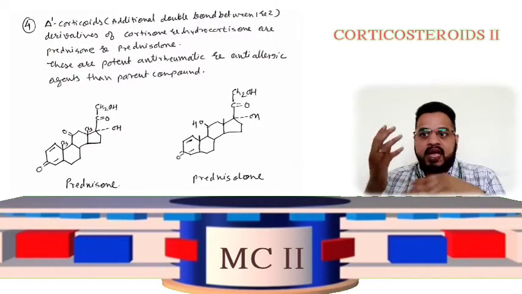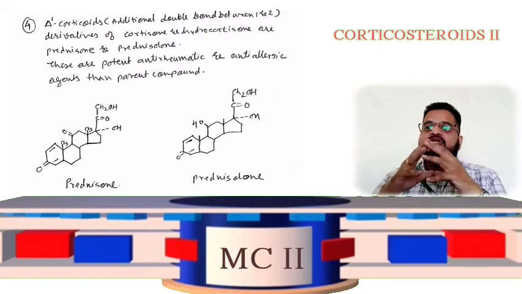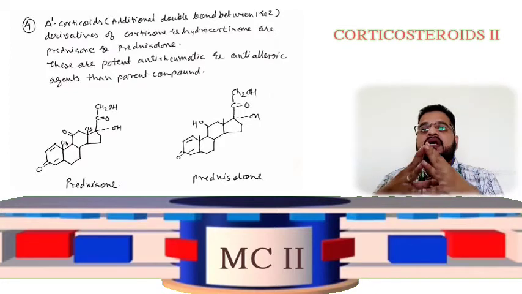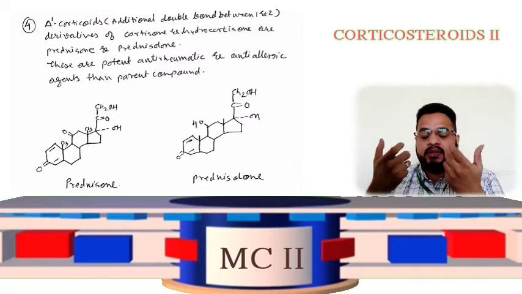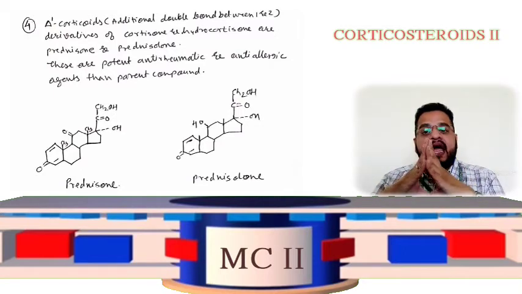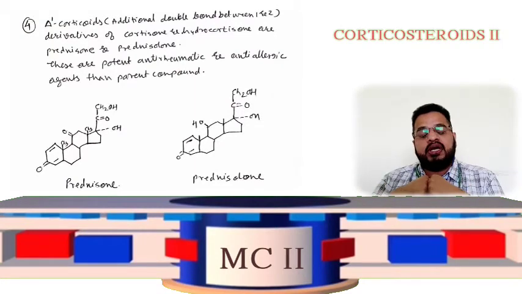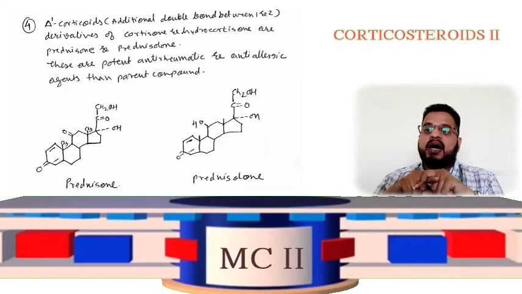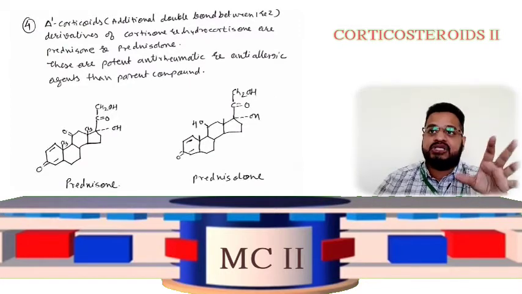Prednisolone has an OH group and prednisone has a double bond O at the C11 position. These are prednisone and prednisolone. These are potent anti-rheumatic and anti-allergic agents compared to cortisone and hydrocortisone. It means prednisone and prednisolone are anti-rheumatic in nature, and they are anti-allergic in nature.